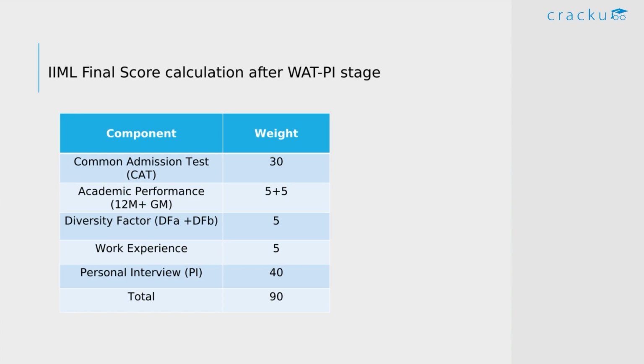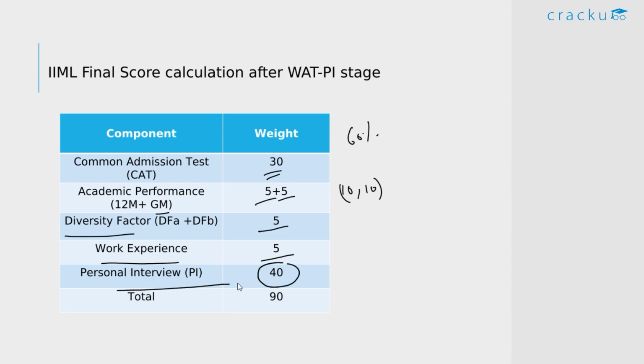Now finally, if we look at the final selection, we saw that in the first round CAT had 60% weightage, and in the final selection CAT has only 30% weightage, and your 12th and graduation have 5 plus 5% weightage. Earlier in the first round the weightage was 10 each for 12th and graduation. If you look at the diversity factor, the weightage is 5, and for the work experience, the weightage is 5, and the major chunk of the weightage in the final selection goes to their personal interview.